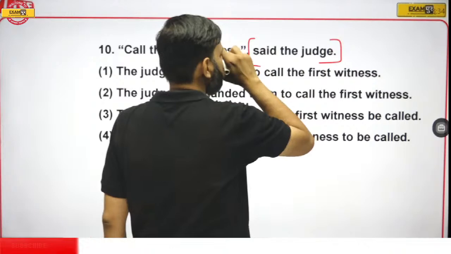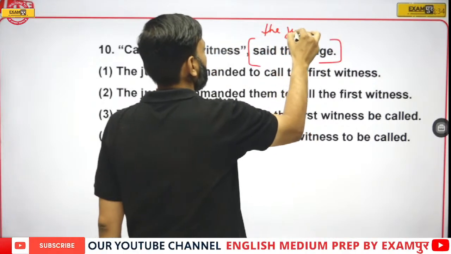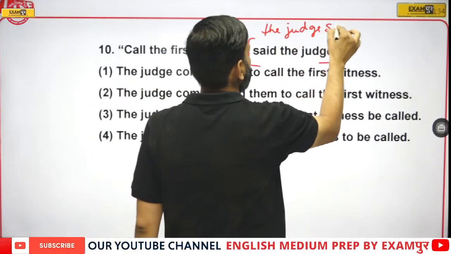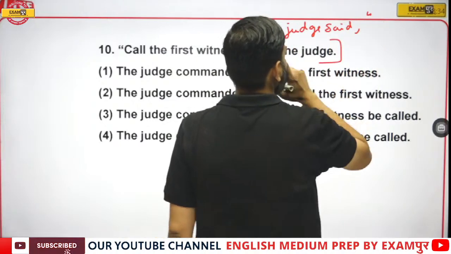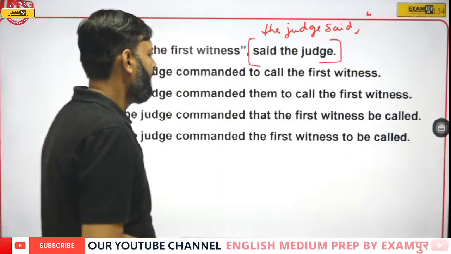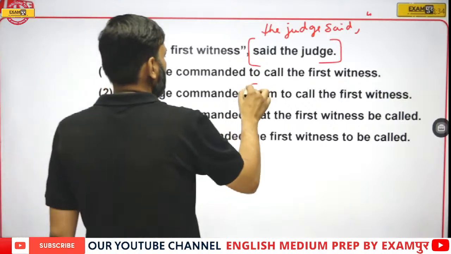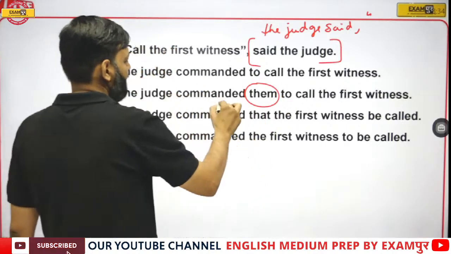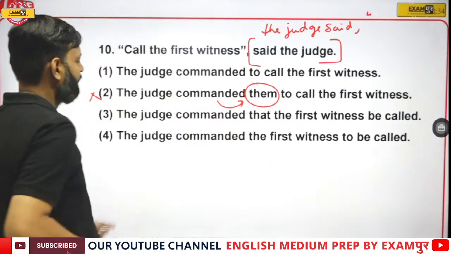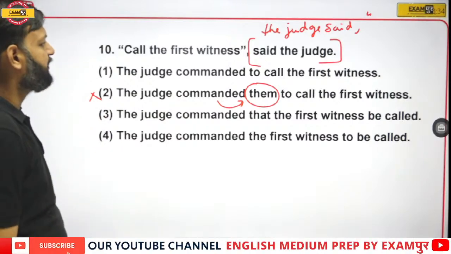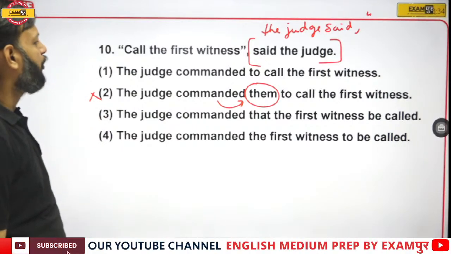Said the judge means the judge said, comma, inverted comma. Here we do not have any object. If there is no object, then how can we use commanded after them? That cannot be the answer. The judge commanded that the first witness be called.